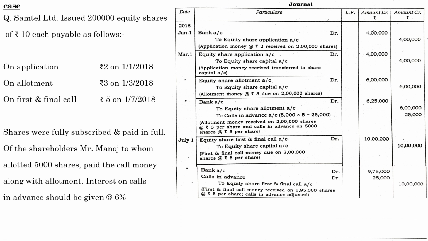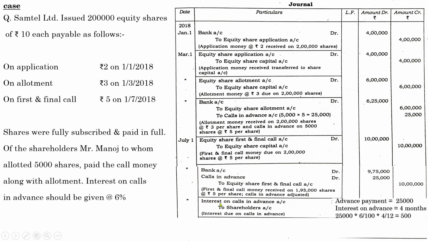Next one, in this question, an advance amount was paid by a certain person, and in the question it is also mentioned that the company must provide interest on the advance payment received, and the interest rate is 6%. So we need to pass the entries with regard to interest on calls in advance. So first of all, let us pass the due entry on interest on calls in advance. The entry will be interest on calls in advance account debited to shareholders account. Interest on calls in advance is an expense, so it is debited and it is paid to the shareholders.